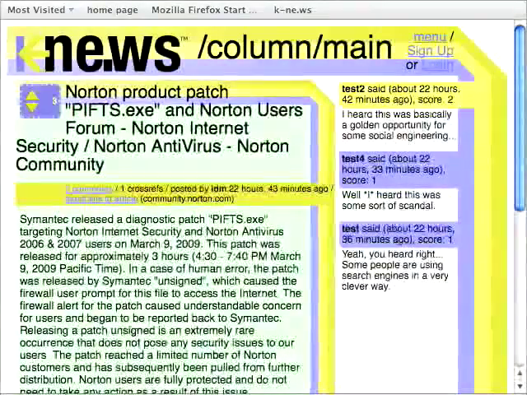When you first visit news, you start with the main column. You can tell where you are by looking at the top of the page. The main column shows the top voted articles right now. The first article has several comments, and the top 5 comments are displayed next to the article. You can click on a comment to read it in context. There's also a cross-reference to another article, which means extra information is available.